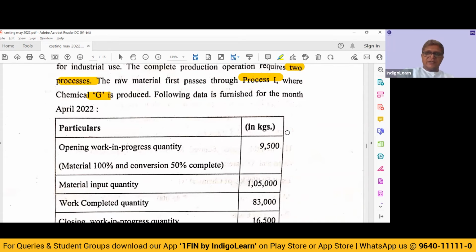So they have given us a table, particulars and kgs. Opening WIP quantity 9,500. Where is this question hinting? This question is hinting towards calculation of equivalent units of production, because the moment you have process account and we have some WIP, we will have to for sure calculate equivalent number of units. Also, we have to be careful and we have to identify whether the question is asking us to follow the FIFO method or weighted average method. I hope that weighted average is given because it's a simpler calculation and easy to do.